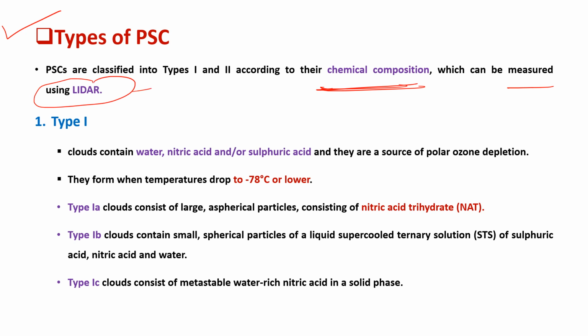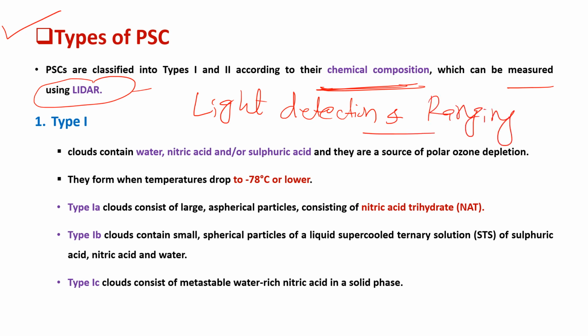Lidar is light detection and ranging. This is an instrument that uses laser light for the measurement of the distance of the clouds from the earth surface or from the satellite.